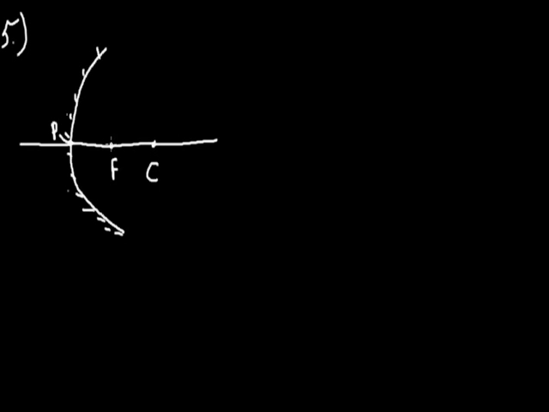Now, if the object is placed at the focus, this is AB object, then again we'll have the two rays, one which is moving parallel to the principal axis, and after reflection it passes through the focus itself here, and one which is